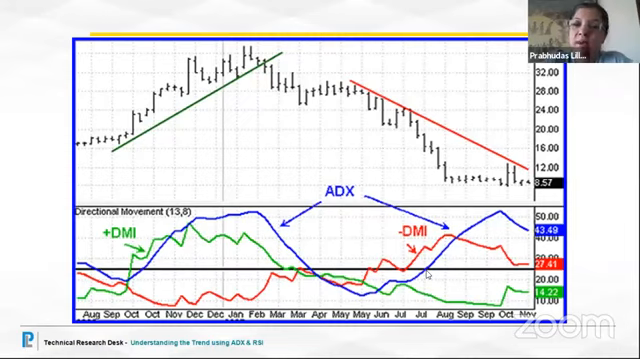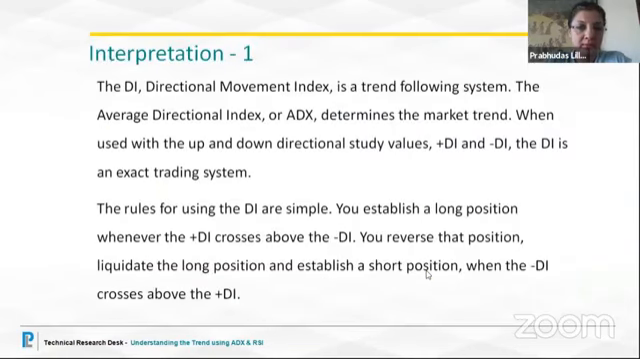So that is how, just by simple bar formation or a candlestick formation, you come to know that the stock is in a downtrend. So coming back to the notes, the directional momentum movement index, that is the PDI, is a trend following system. The average directional index, or the ADX, determines the market trend. When used with the up and down directional studies, that is the PDI and the MDI, it is an exact trading system. So these three things in combination give us very good signals.